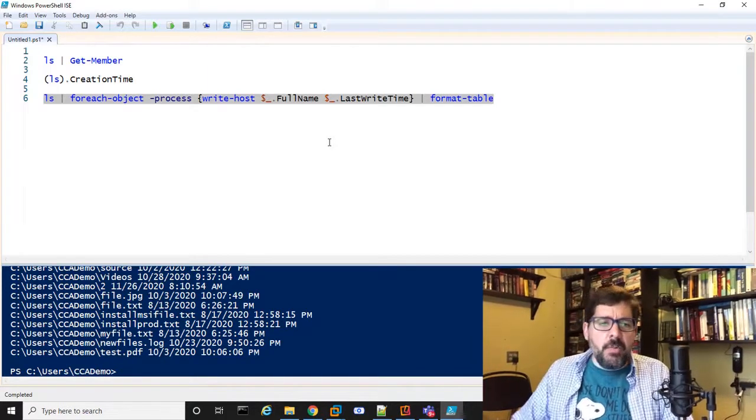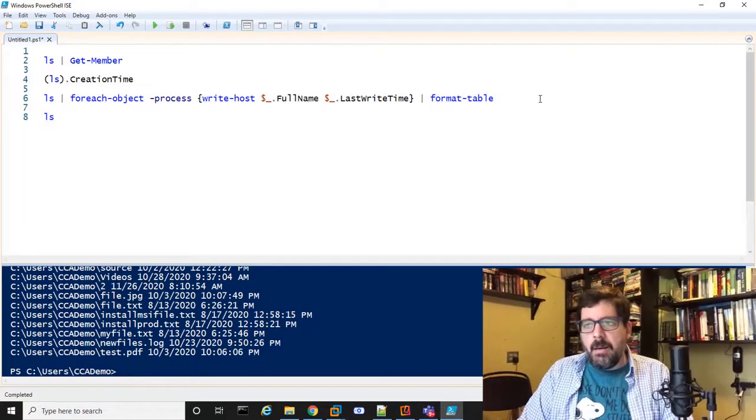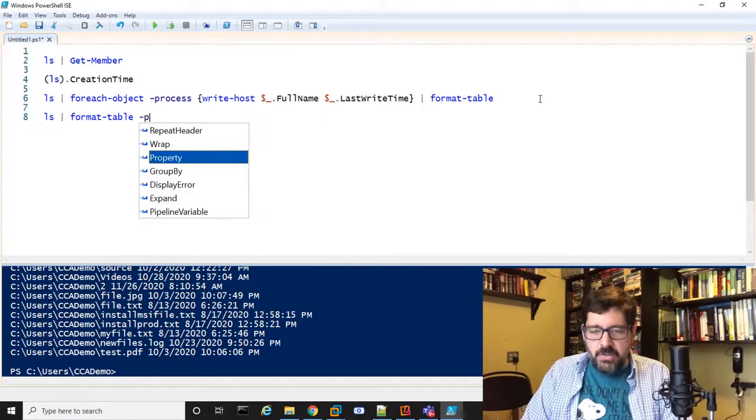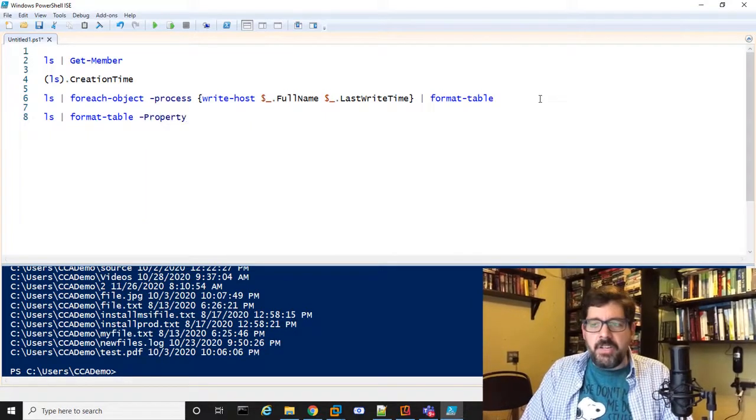So another way that I could do this to get the same information that I'm interested in here, right? I'm going to run the ls command, but I'm going to go directly to Format-Table, right? So Format-Table has some interesting options, right? But one of those is you can tell it which properties you're interested in. So in this case, I want the full name of the file, and I want the last write time. And I can even get the extension, right?